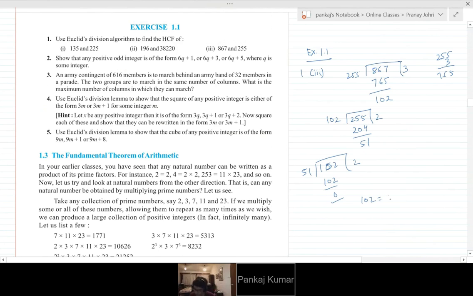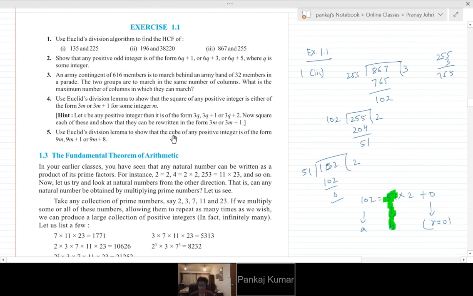Great. So this is our B. This is our B value.